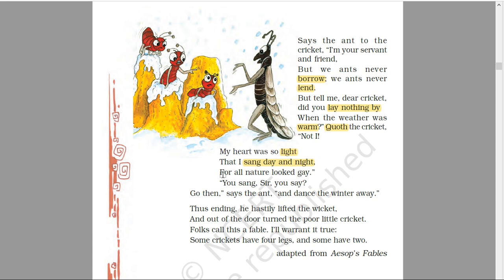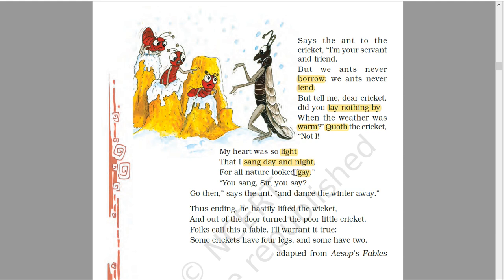For the worst days to come, he did not think. He just continued to enjoy, for all nature looked gay. And why would he continue to sing? Because the nature was happy. It was good weather. The season of summer, and after that the spring season, they are good. That's why he only enjoyed. He did not think that winter was to come.